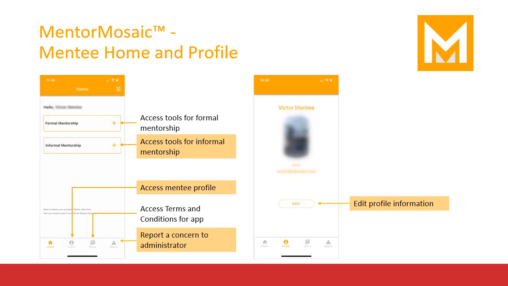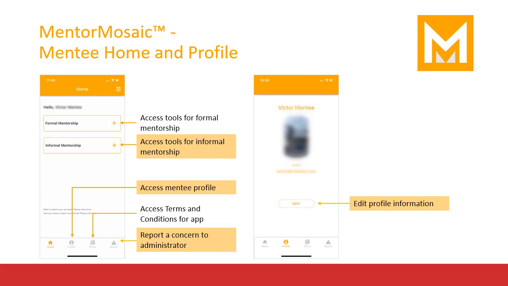Once you've connected with your group or organization by entering a unique access code and selecting the Submit button that will appear after a proper code is entered, you will find yourself on a home screen. If you are a mentor, your home screen will be black. More information about mentor features is found later in this use tutorial. The mentee home screen includes 2 buttons, which help the user access either informal or formal mentoring tools.